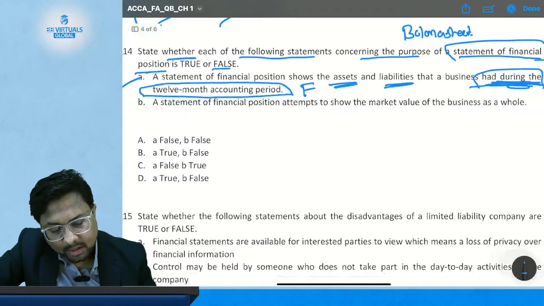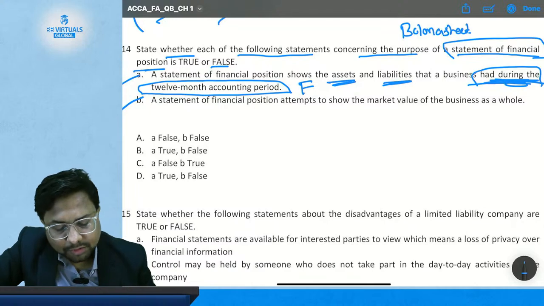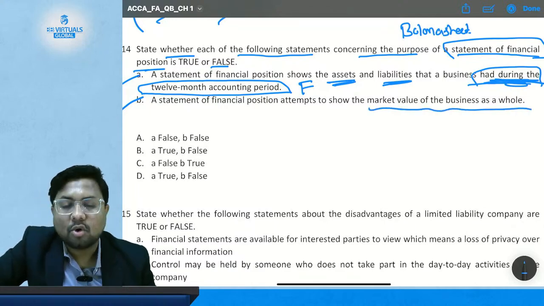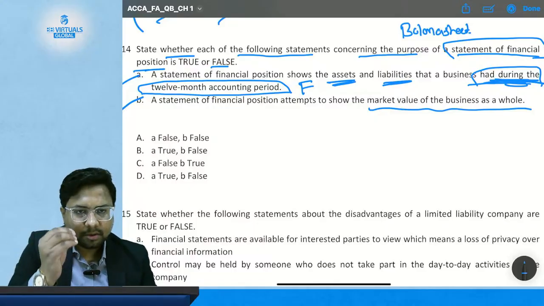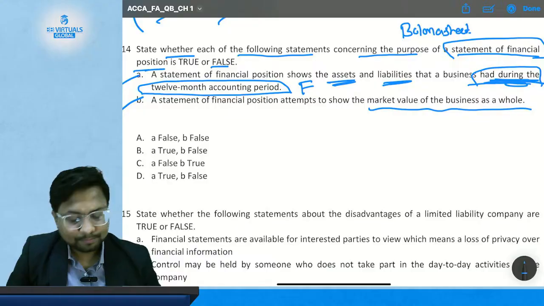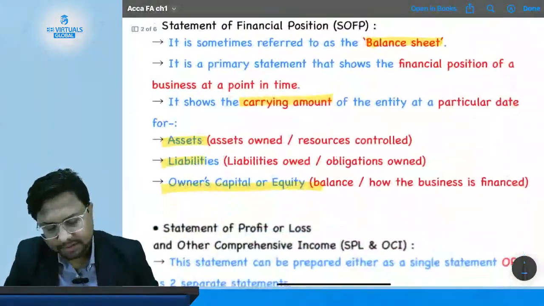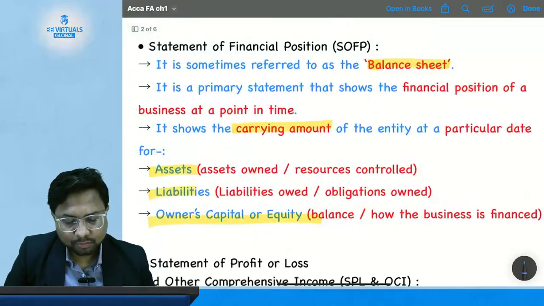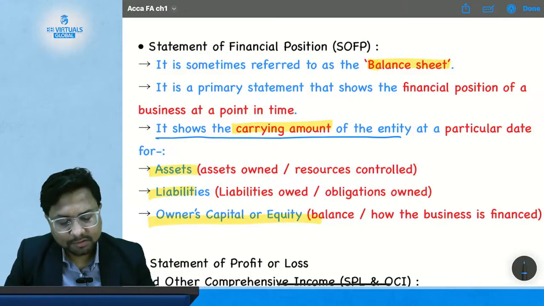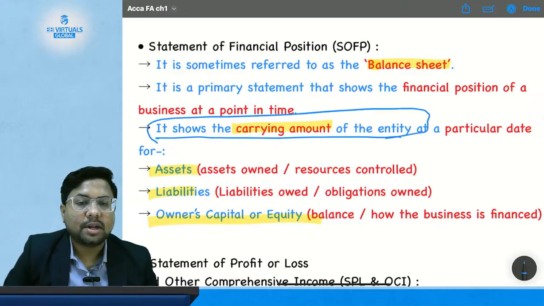Then comes statement B. A statement of financial position attempts to show the market value of the business as a whole. Does your statement of financial position show you the market value? Yes or no? Check the notes, where we have discussed that the statement of financial position shows the carrying amount of the entity at a particular date.